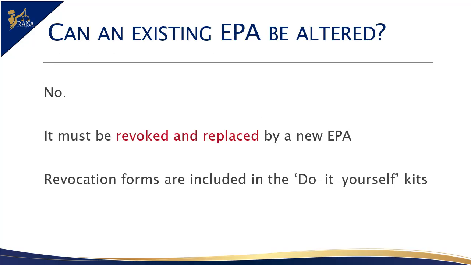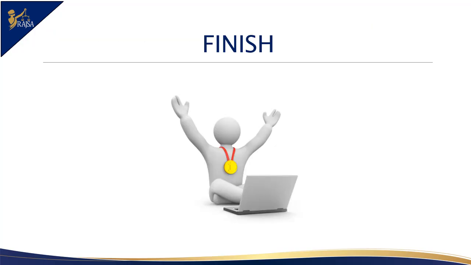However, the donor can, while still possessing legal capacity, formally withdraw or revoke the enduring power of attorney. Once revoked, using the revocation form provided in the Do-It-Yourself kit, the donor will be able to make out a new enduring power of attorney. This concludes the session on enduring powers of attorney.